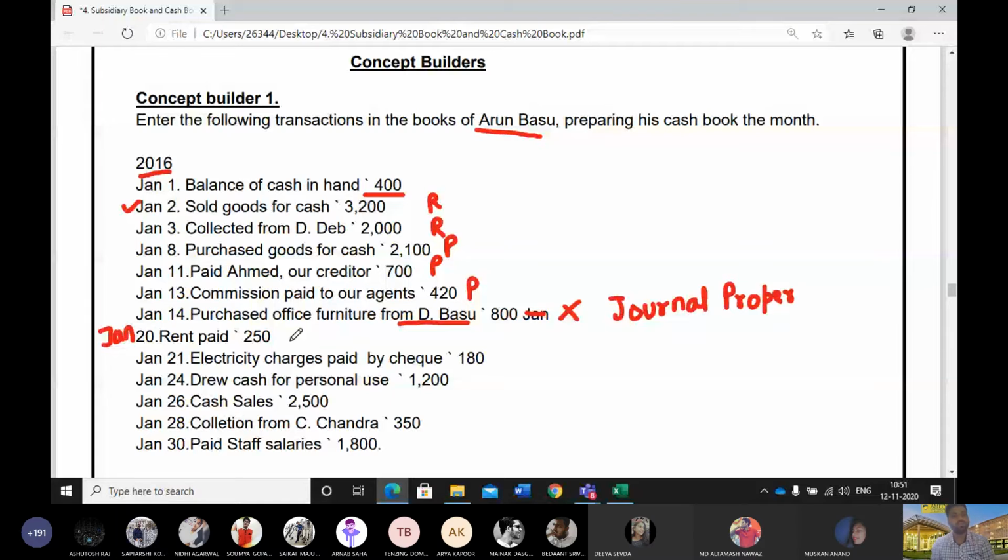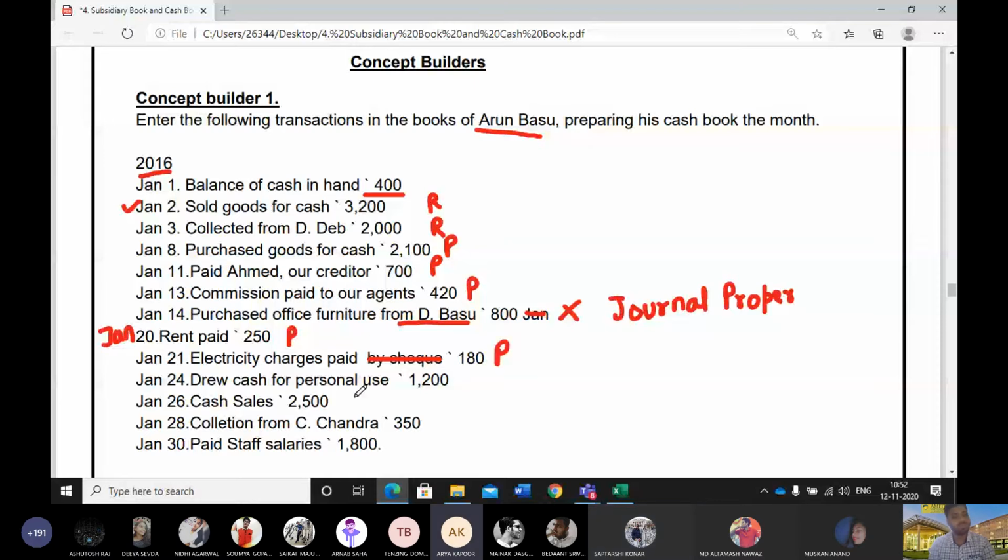Next, paid rent, payment or receipt? Payment. Paid electricity charges, payment or receipt? Payment. For now, just cut this word. It should not be by cheque because we are drawing a simple cash book. I want to show you a question on the simple cash book, so I'm changing this question. It's a payment.